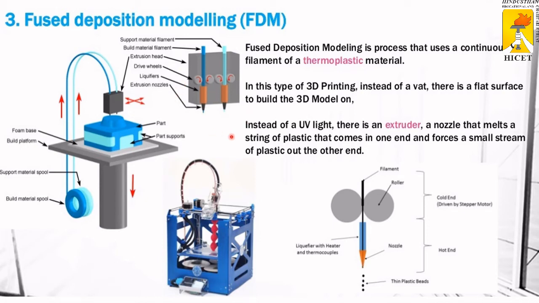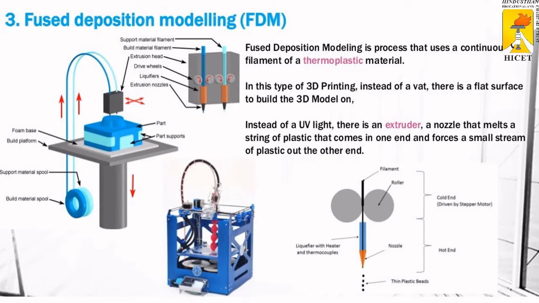So how does the nozzle move in different directions? By using a 3D model. We are going to make a 3D model. After that, the 3D model is used in the slicing software. Once the slicing software slices the model into a number of layers, the model is then sent to the 3D printer.